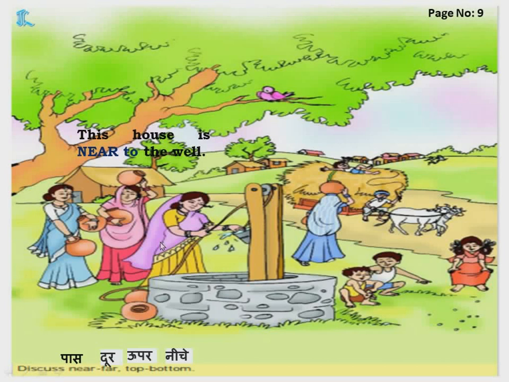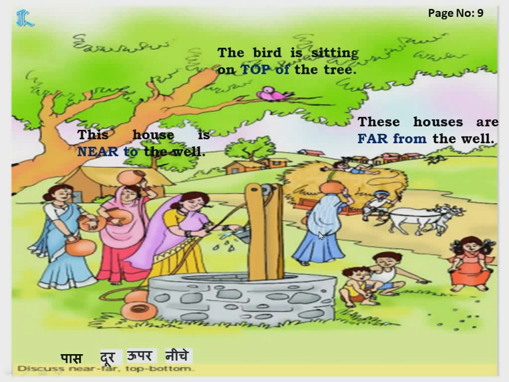For example, these ladies are standing near to the well. Like this also we can say. So we discuss near. Now let's discuss far. Far means bahut dur hai. It's very far. These houses are far from the well. As I said, this house is near to the well. These houses are far from the well. Like these women are near to the well and this woman is far from the well. Okay. Now next, top and bottom.